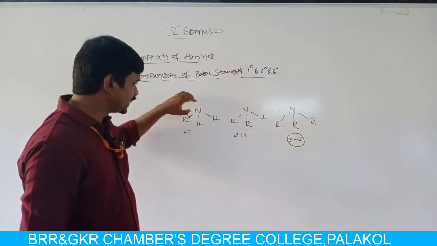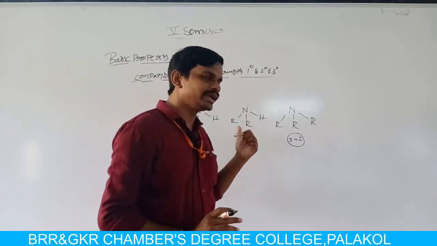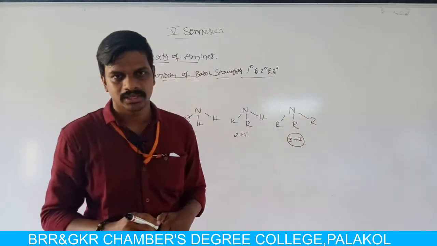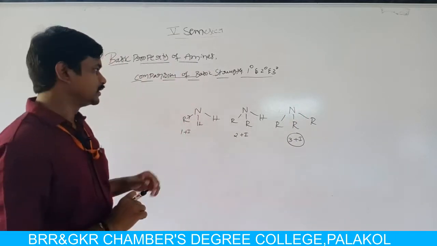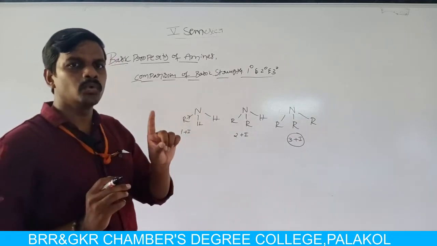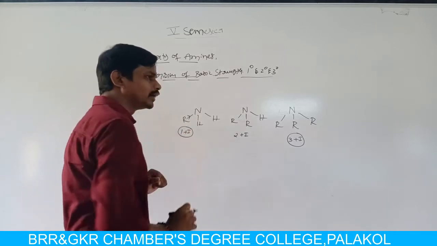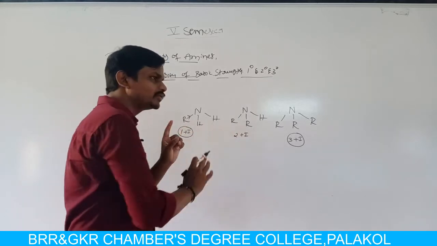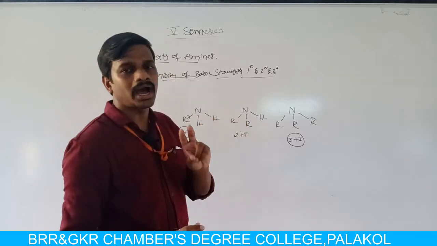In primary amine the nitrogen is attached to only one plus I effect group, that means only one electron releasing group. But in secondary amine the nitrogen is attached to two plus I effect groups. When compared to secondary amine, primary amine has only one alkyl group, while secondary amine has two alkyl groups.